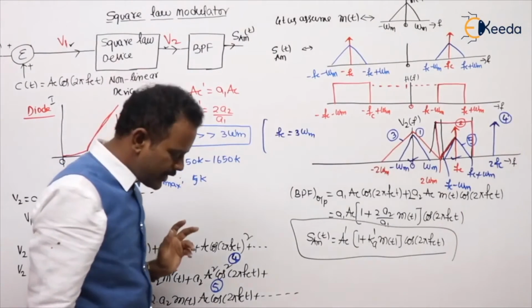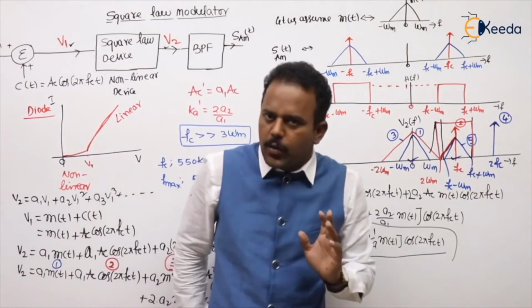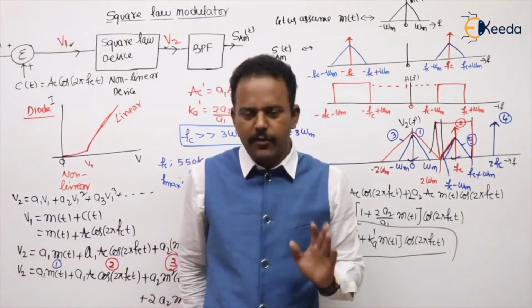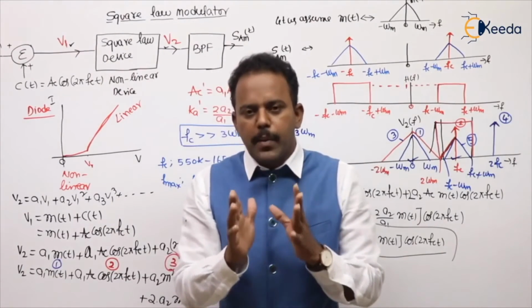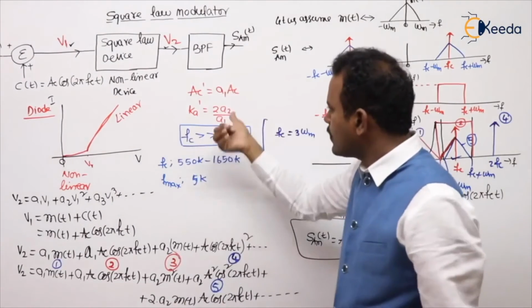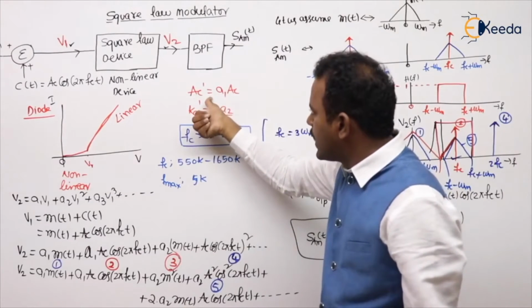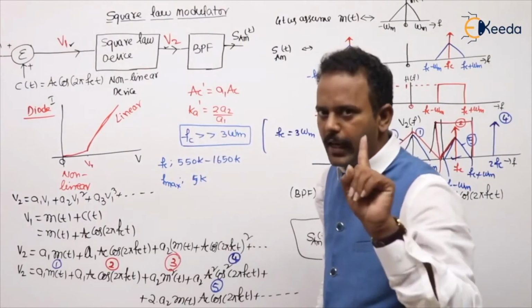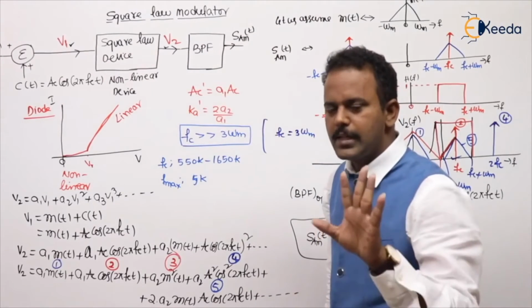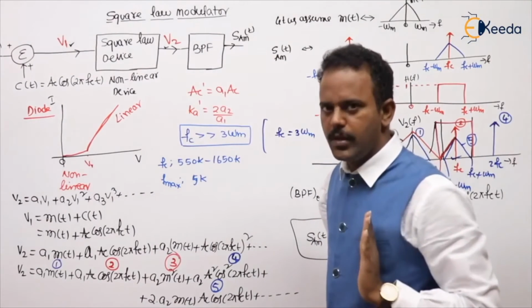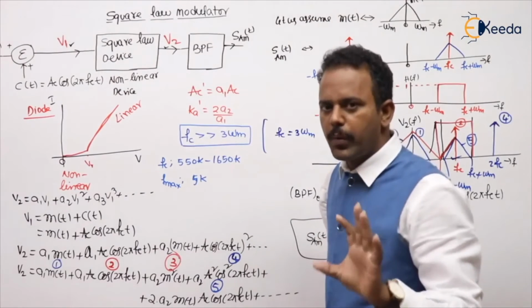So this derivation, if you want to learn the total derivation, you can. Otherwise, are you getting my point? At least remember this new value of AC dash and Ka dash. Then you will get the expression and this value. Those three will be sufficient for solving the problems. I will also show you the problem.